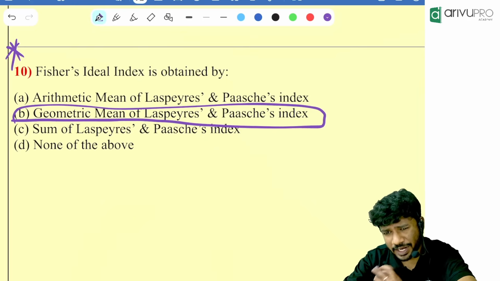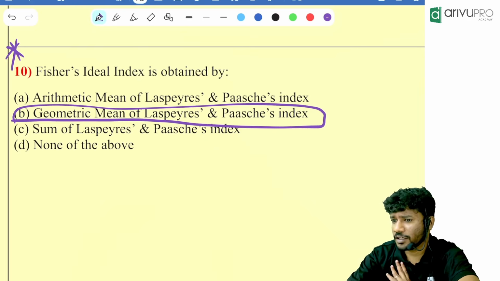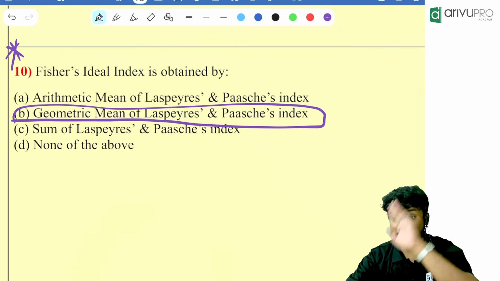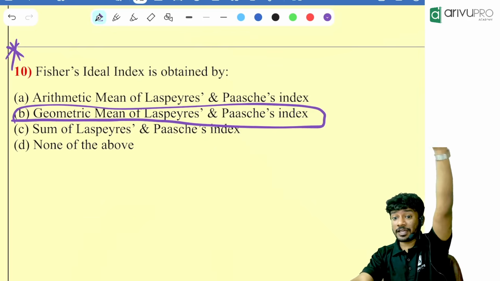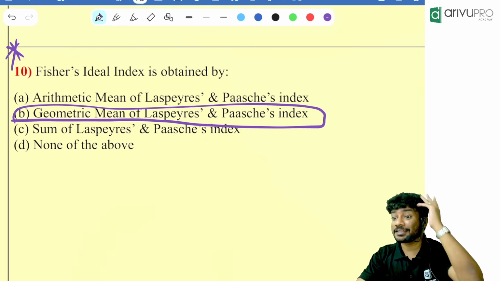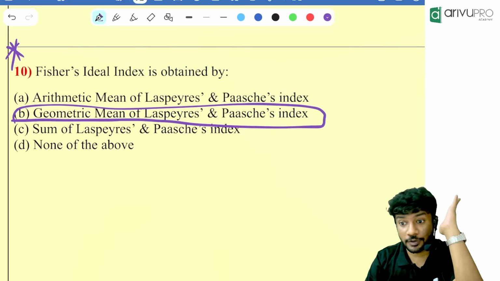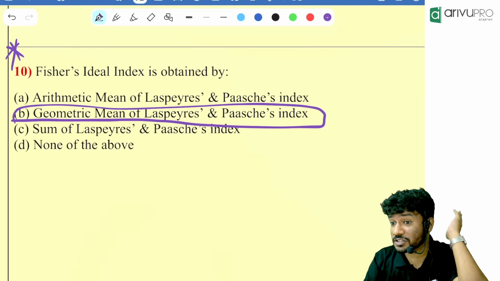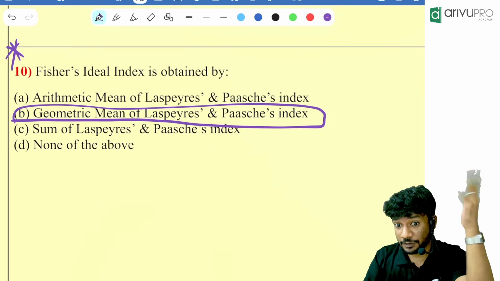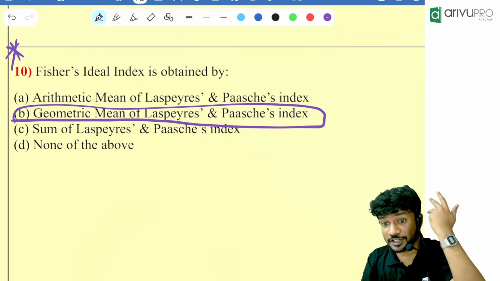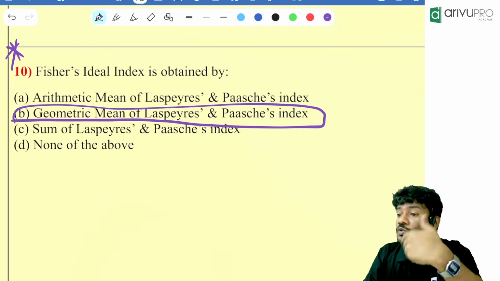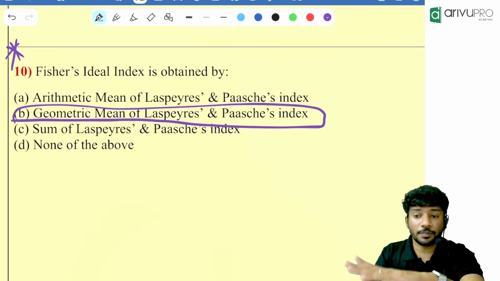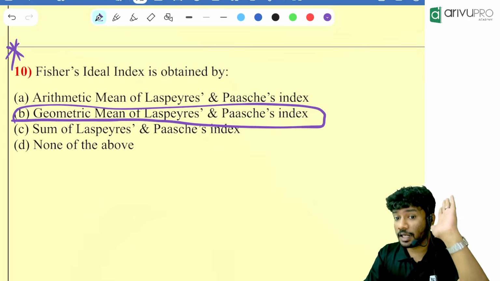Usually, from an examiner's point of view, they might think that you have not studied the last chapter. That thing will always be there from the examiner's point of view. You might also have that point of view. Oh, last chapter, index number, it's very difficult. Yeah, if you never study this, it is difficult. Otherwise, it is one of the easiest chapters. So such types of questions will always repeat. Keep it in your mind. It will help you out.